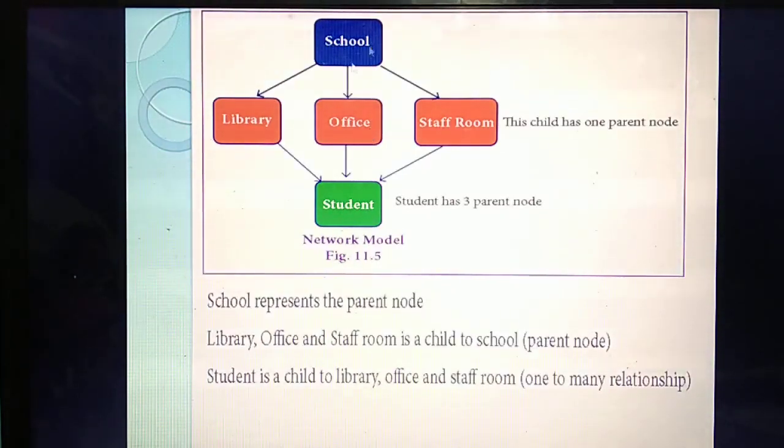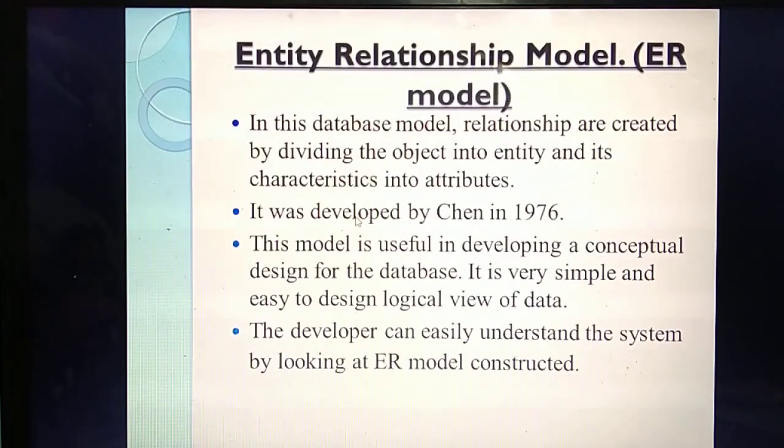Understand? First means one parent, three children. Next, three parents, one child. That is many to many relation. Understand? So the next model is the entity relationship model, the ER model.